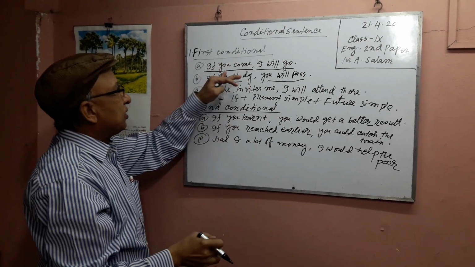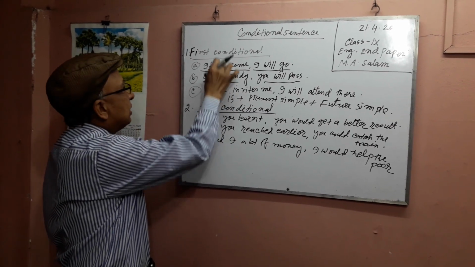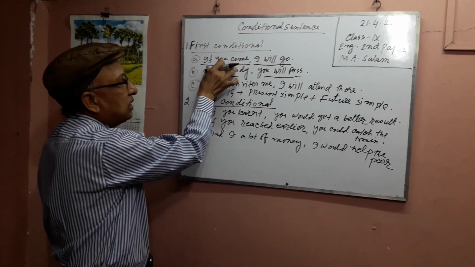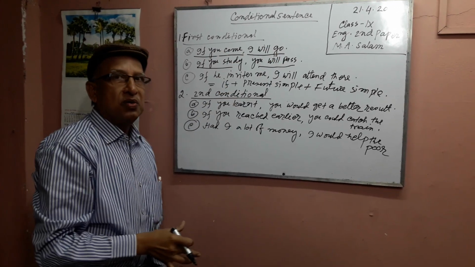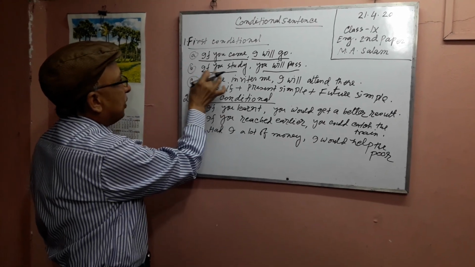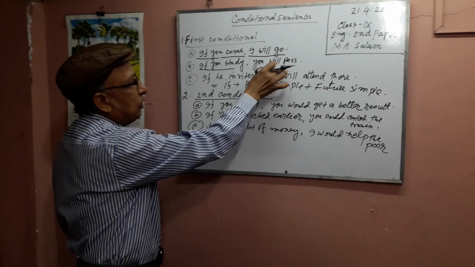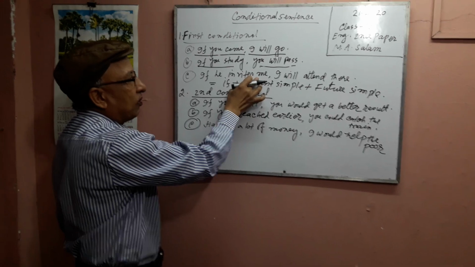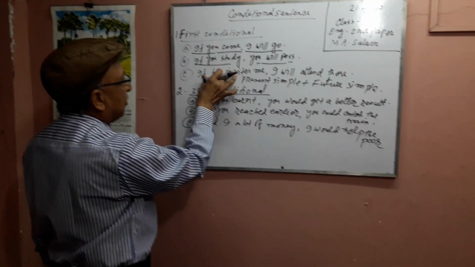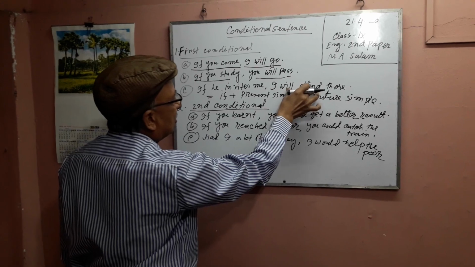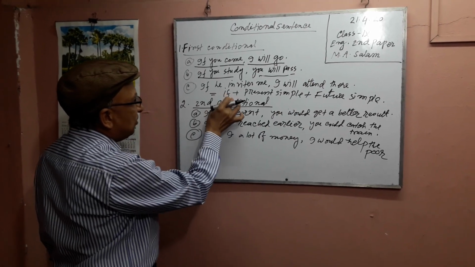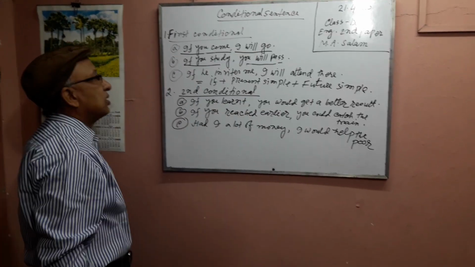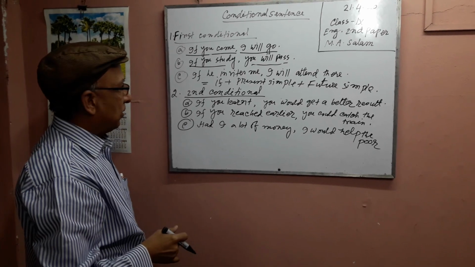If you come, this is the first conditional, and the structure is: if you come, present indefinite tense, and I will go, future indefinite tense. Then if you study, present indefinite tense, and you will pass, future indefinite tense. Then if he invites me, I will attend there. It is present indefinite tense and then future indefinite tense. The structure is if plus present simple plus future simple. These are the conditions of the first conditional.